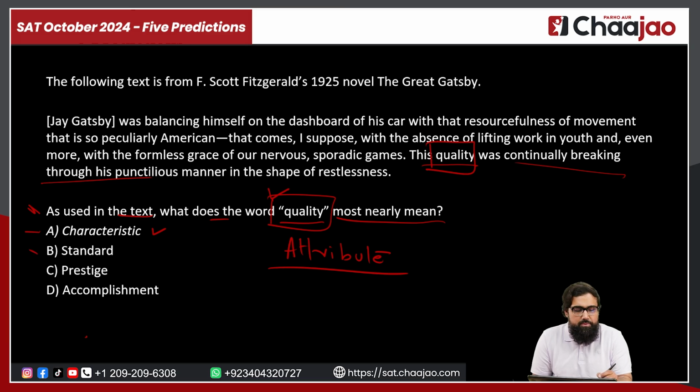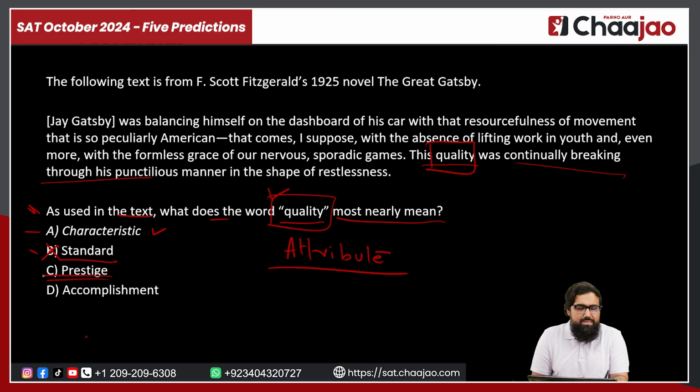So if you look at option B, it says standard. Again, we know standard has nothing to do with attribute, characteristic, quality. It is something different. It is something that is a byproduct of it. So it is what follows. It is not in and of itself a quality or an attribute, right?